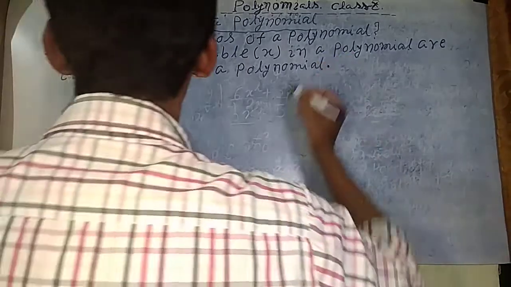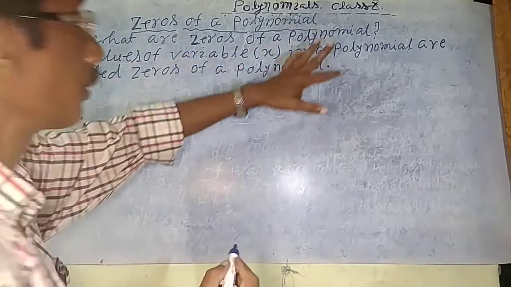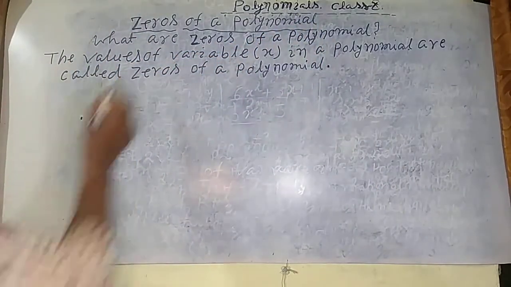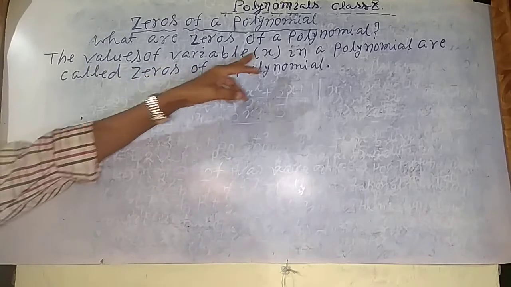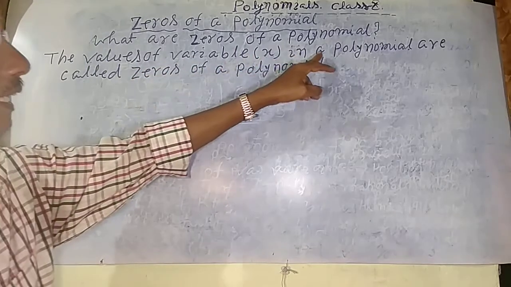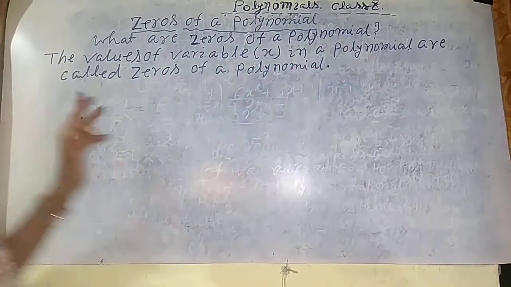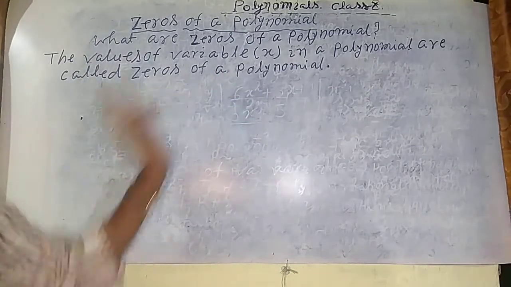Right, student? What are zeros of a polynomial? The values of the variable, meaning x, in a polynomial are called zeros of a polynomial.